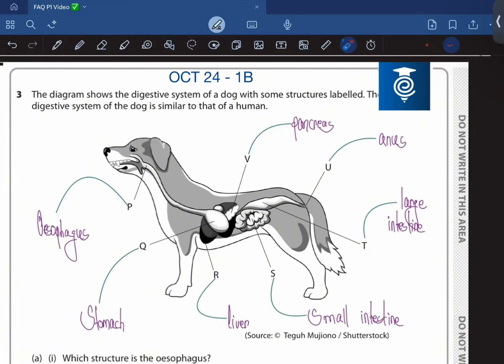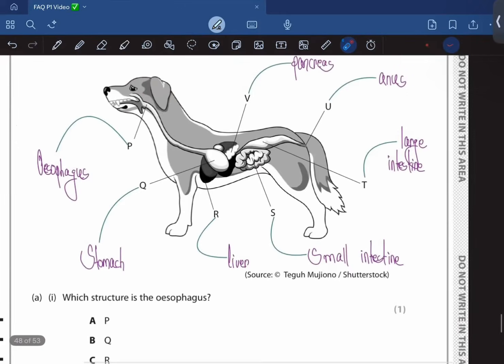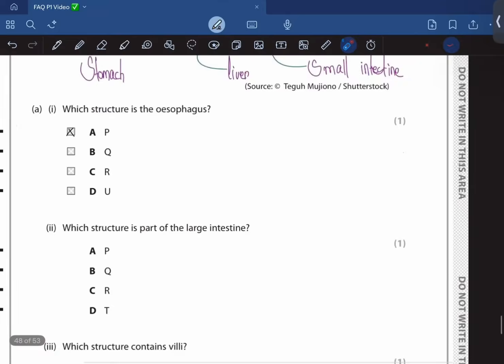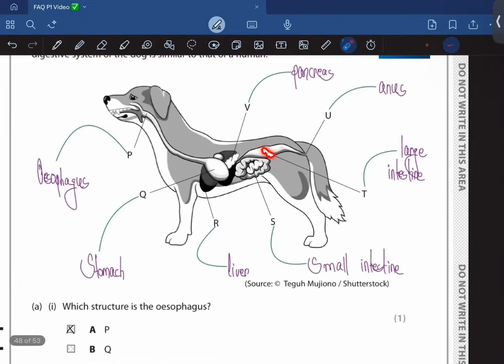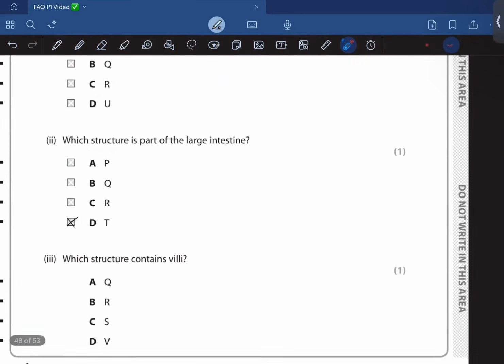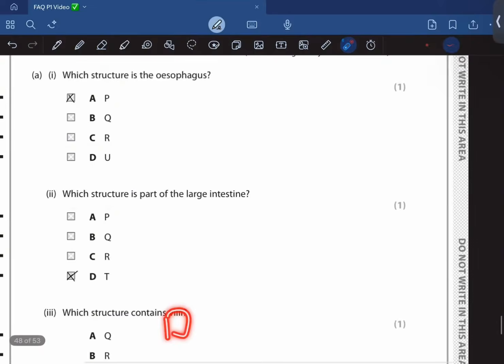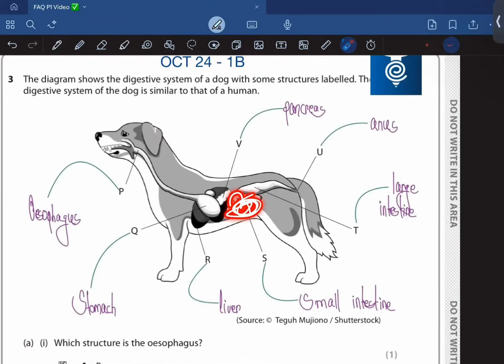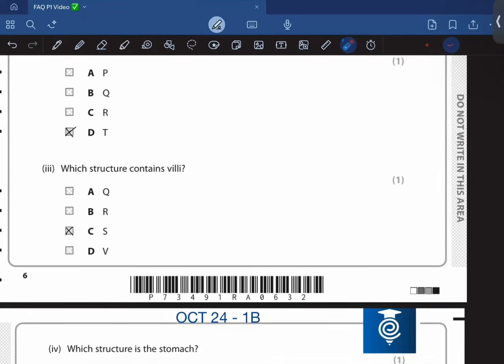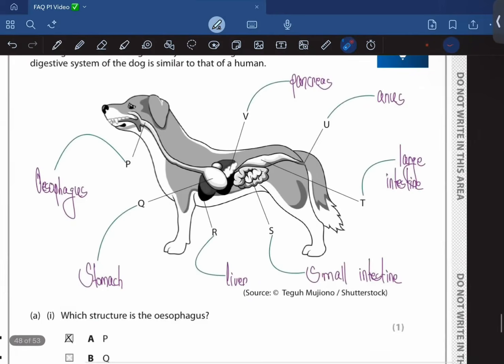The diagram shows the digestive system of a dog with some of the structures labeled. The digestive system of a dog is similar to that of a human. Okay, the structure that is the esophagus is going to be P. Which structure is the large intestine? This is going to be T. Which structure contains villi, the small intestine? So this is going to be S. Which is the stomach? Okay, this is going to be Q.